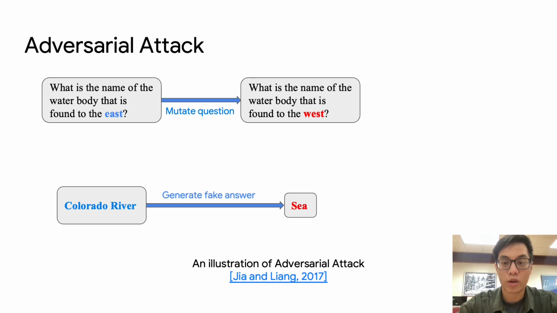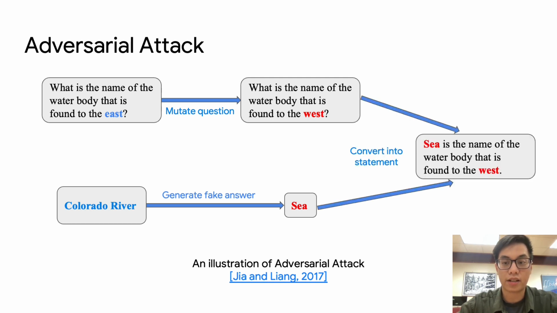We would then mutate the question by converting the east into the west and generate a fake answer that is similar to Colorado River, which is seen in this slide. Then, given the fake answer and the mutated question, we can construct an attack sentence. This sentence will then be appended to the context. This adversarial attack is grammatical, fluent, and closely relevant to the given question. Later in this video, we will see that this attack is very effective in revealing weaknesses of machine reading comprehension models.